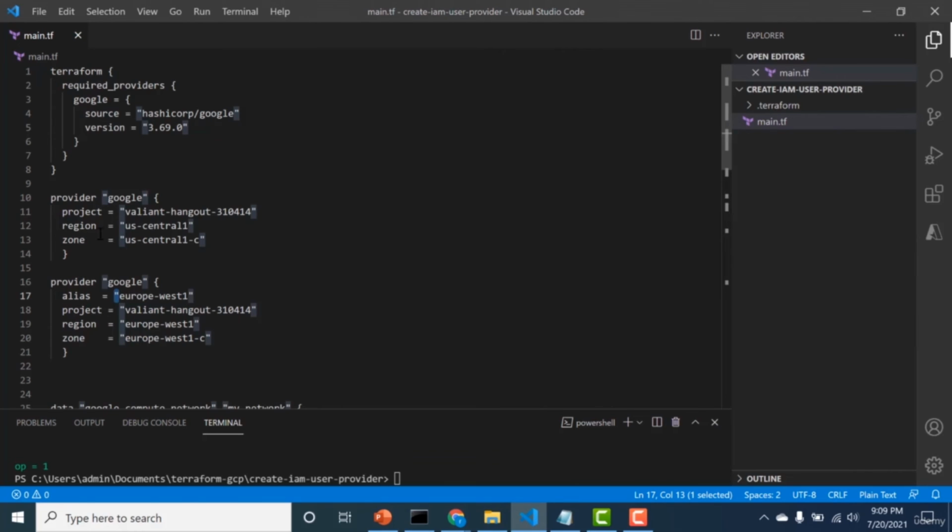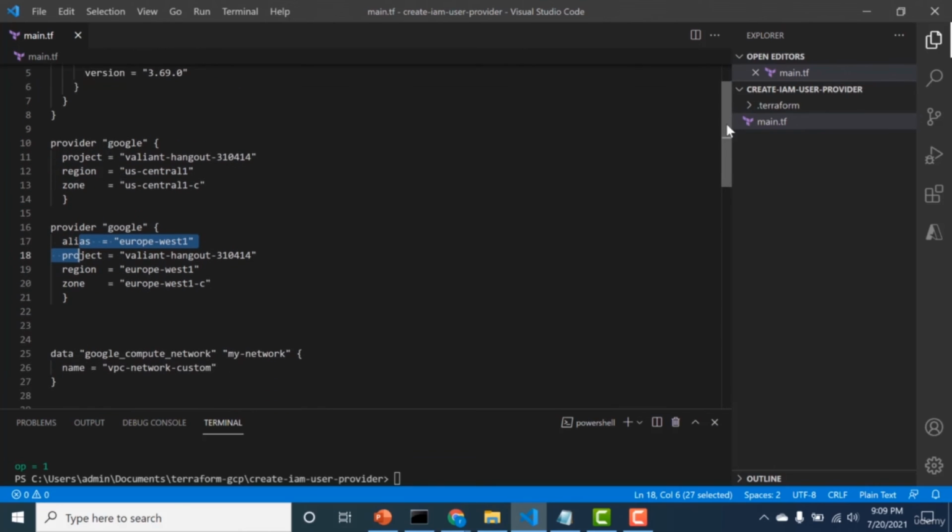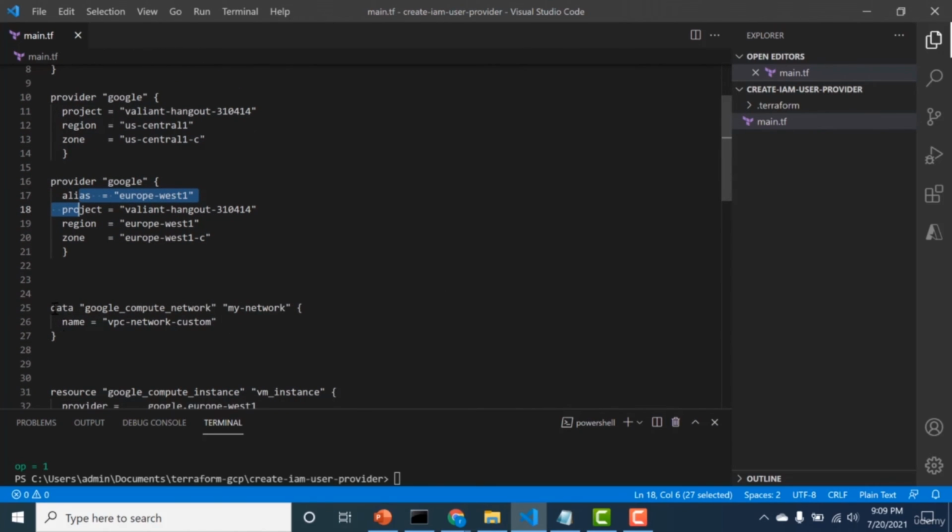So my first provider is in US Central 1, and I have my second provider in Europe West 1, and I'll be using this particular provider to create my instance. So I keep going down, and here I have created my first data block, and this data block is for the VPC that I had created in my previous section. This is basically the VPC that I had created, and using this data block I'll get all the information that I need for creating my particular instance.